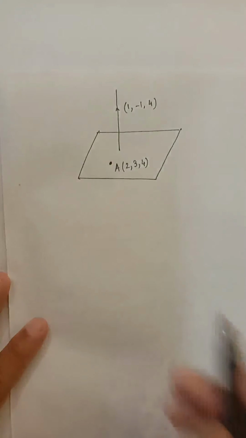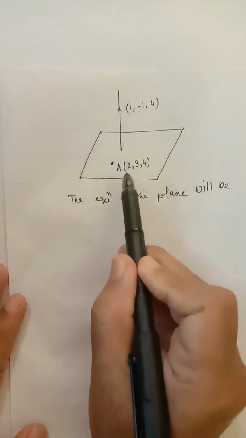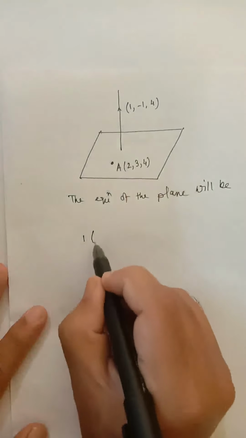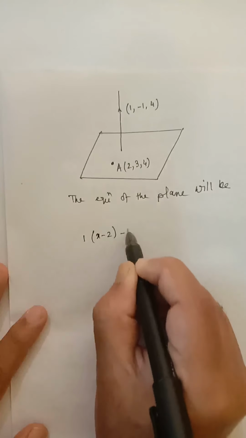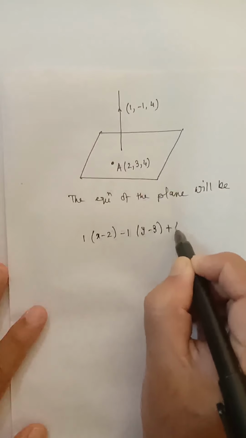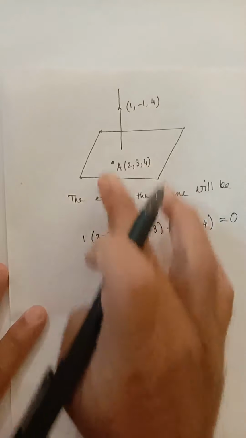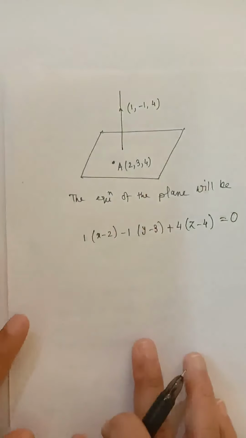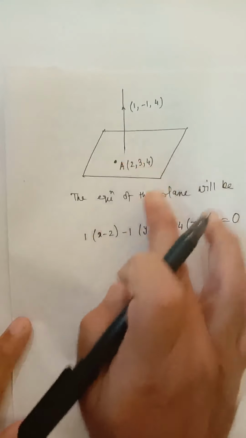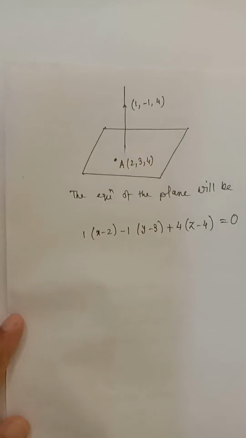Then the equation of the plane will be, where these are A, B, C and this is x1, y1, z1: 1 into (x minus 2) minus 1 into (y minus 3) plus 4 into (z minus 4) equal to 0, which is the required equation of this plane. Direction ratios of the normal and a point should be given, and we can write the equation of the plane in this way. Now let us solve some questions.